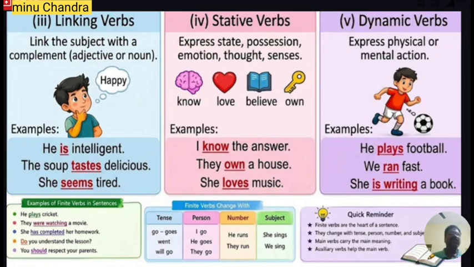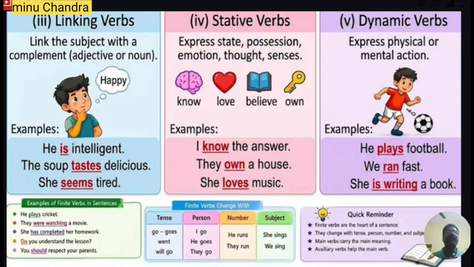Let us know all about dynamic verbs. What are called dynamic verbs? Dynamic means what? That which changes from time to time is called dynamic, which is subject to change. So here the dynamic verbs express physical or mental action. Any verb that expresses physical or mental action will be a dynamic verb, or we call it an action verb. Generally, action verbs are dynamic verbs.